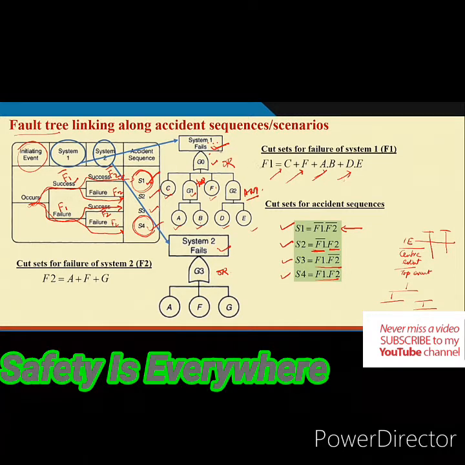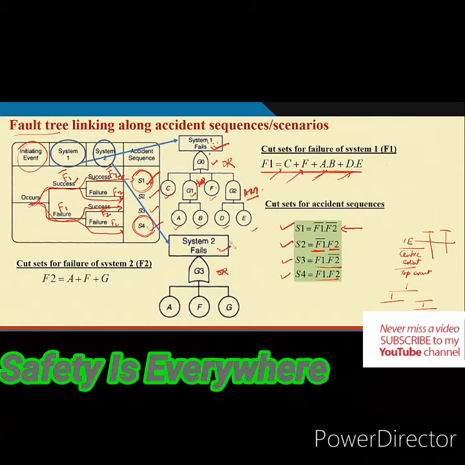This is basically the failure of system 1, which can be written in terms of cut sets like this. This plus symbol is nothing but union.